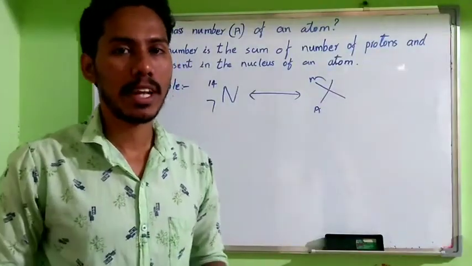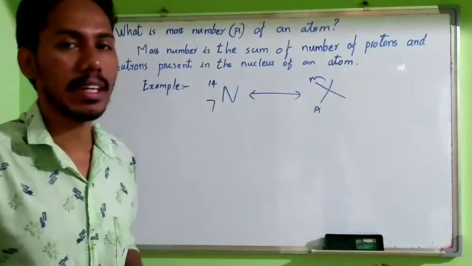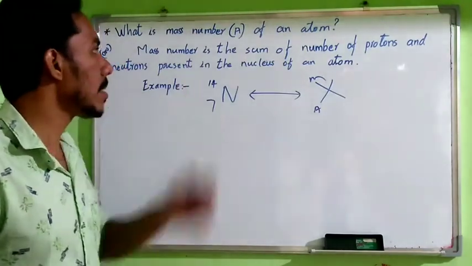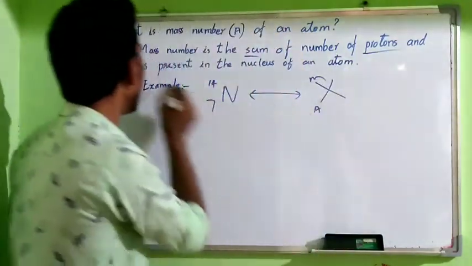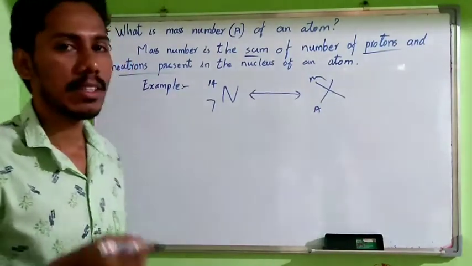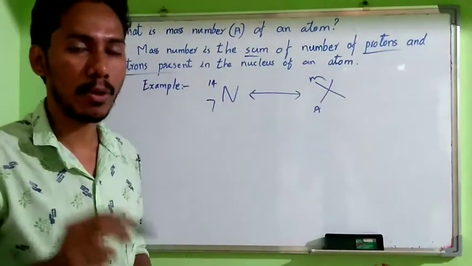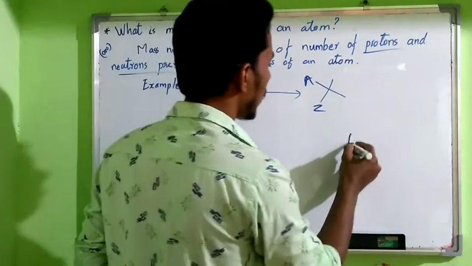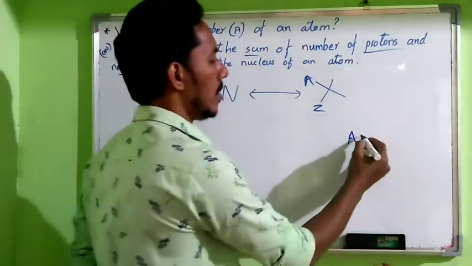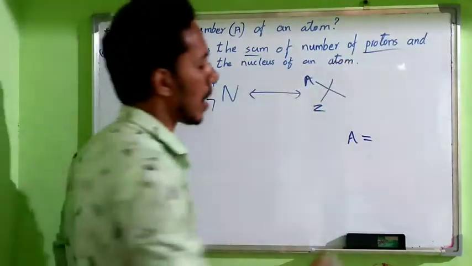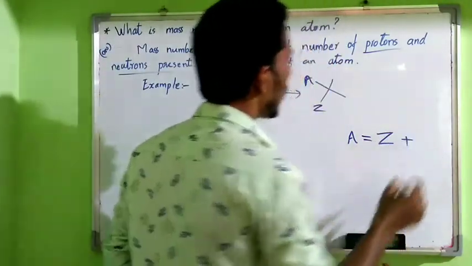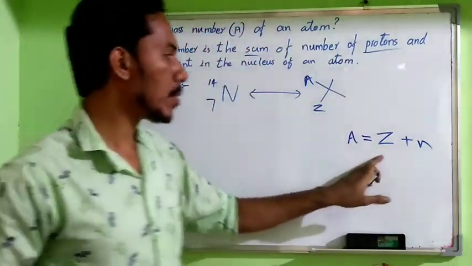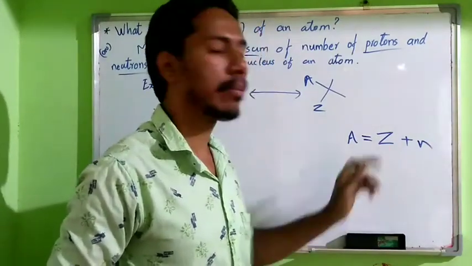Then what is the mass number of an atom? What is mass number? It is represented as capital A. The mass number is the sum of the number of protons and neutrons present in the nucleus of an atom. Here, the mass number of the atom is represented as A, which is equal to the number of protons, Z, plus the number of neutrons, N. Z plus N is equal to capital A.